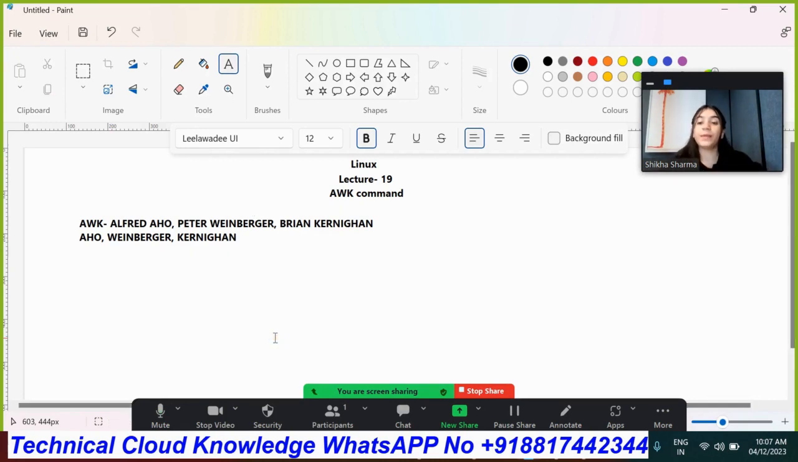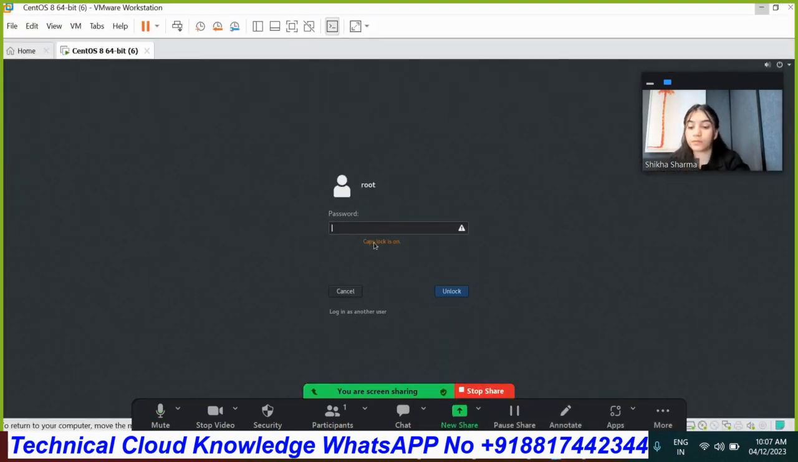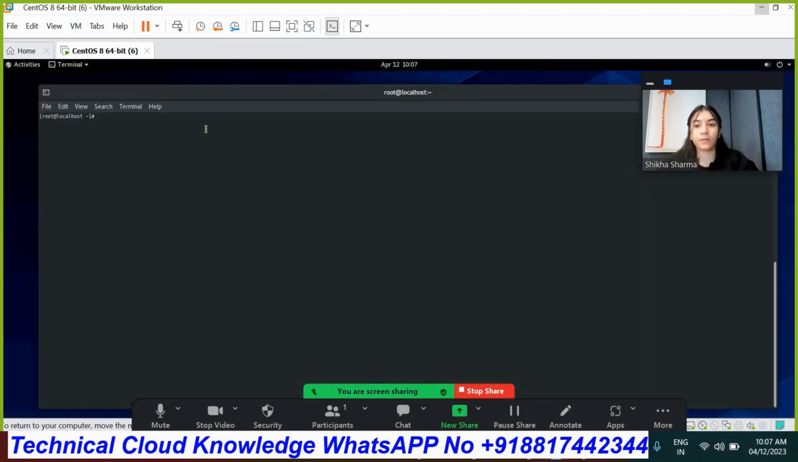I think you now know how the name was given to this command, as well as its main purpose and what we can do with the awk command. Let's understand this in a better way through the practical. Let's open VMware Workstation. First, let's open a new tab.